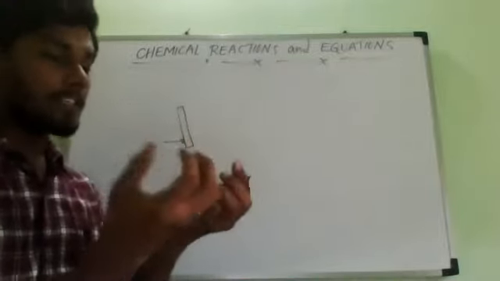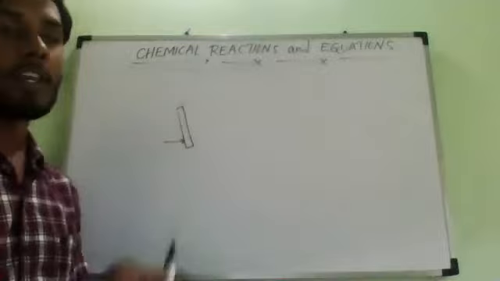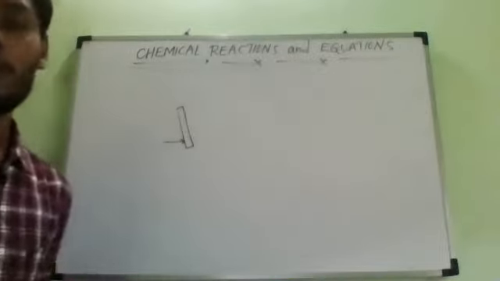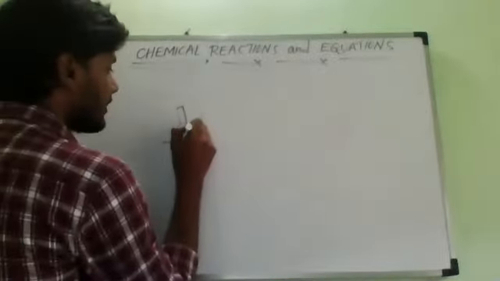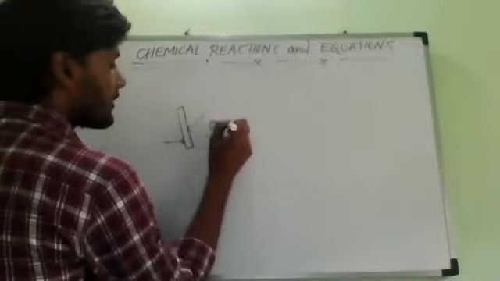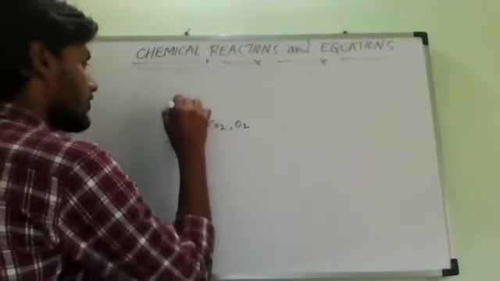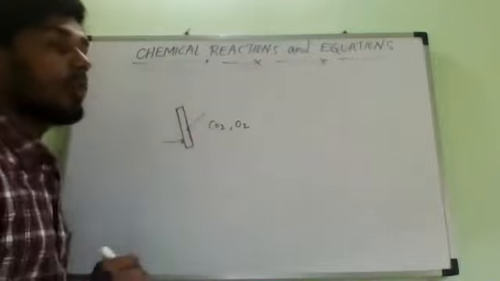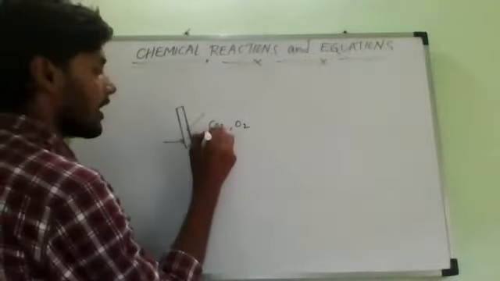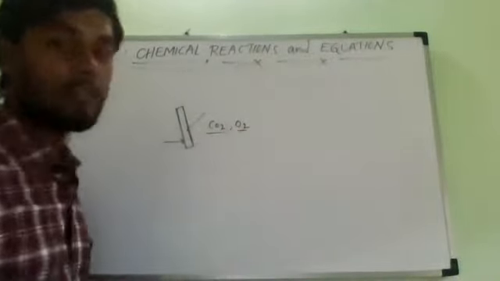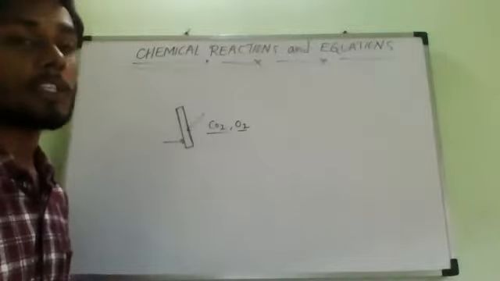When it is exposed freely to the atmosphere, it will react. From when the magnesium metal is first exposed to the atmosphere, it starts reacting with the carbon dioxide as well as the oxygen present in the atmosphere.